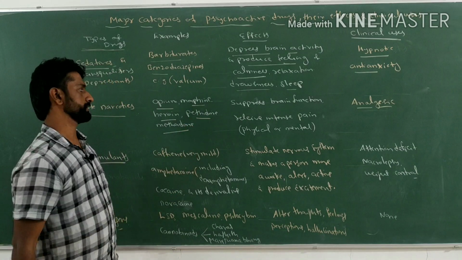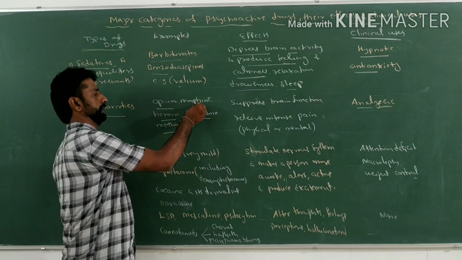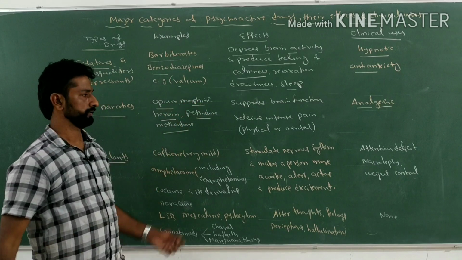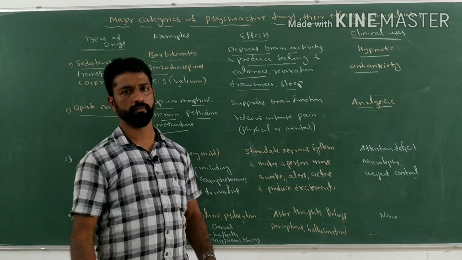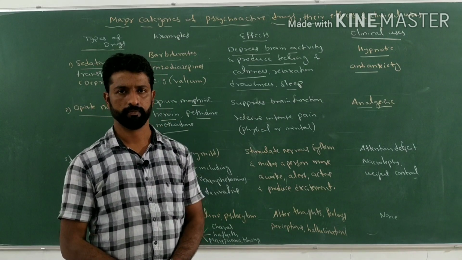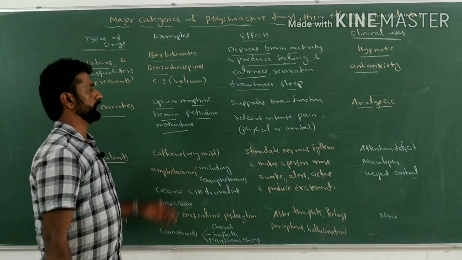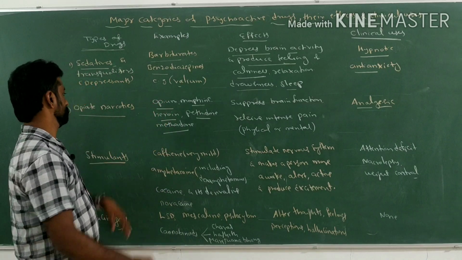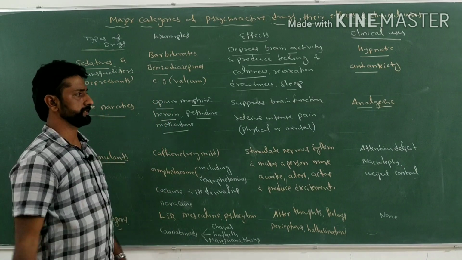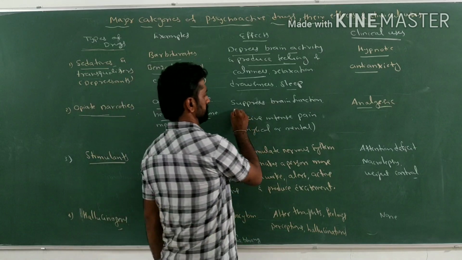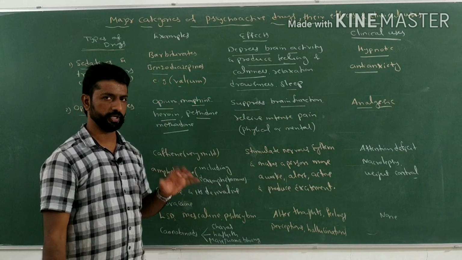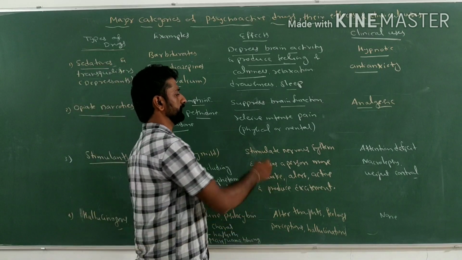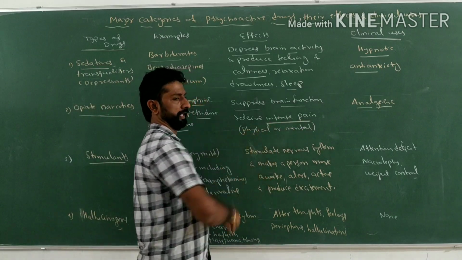And we have already discussed the opium, morphine and heroin. These are derived or extracted from the plant called Papaver somniferum, right? So what is the effect of such opiate narcotics? They mainly suppress or reduce the brain function and relieve intense pain.